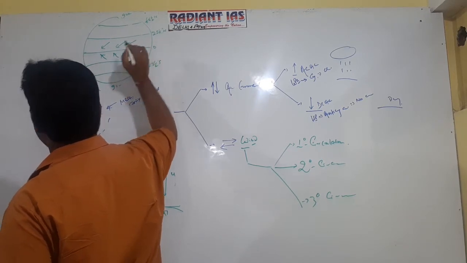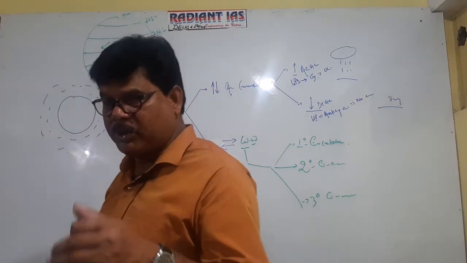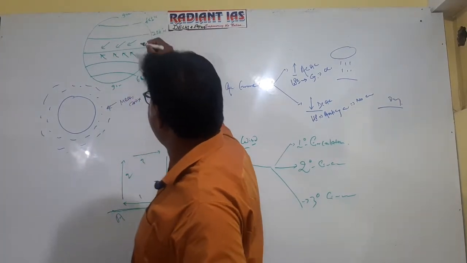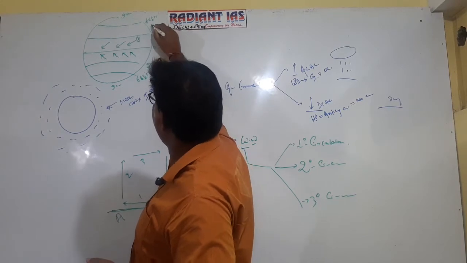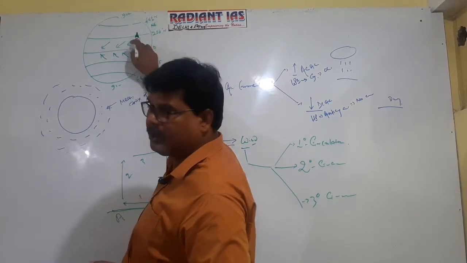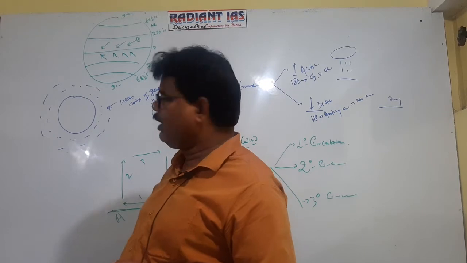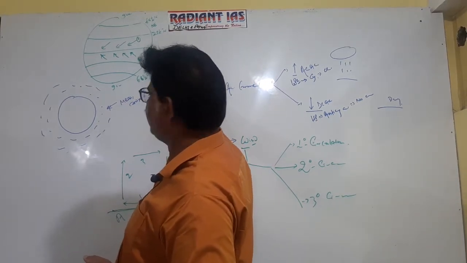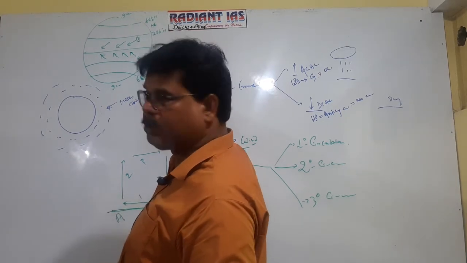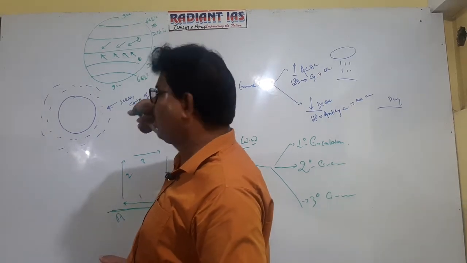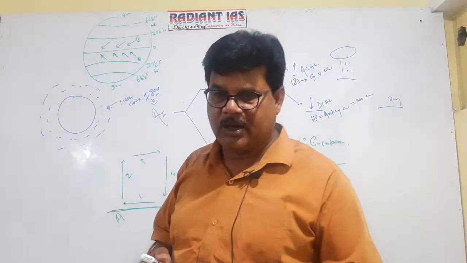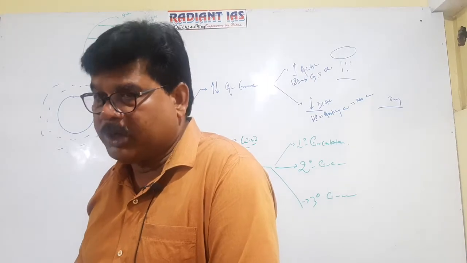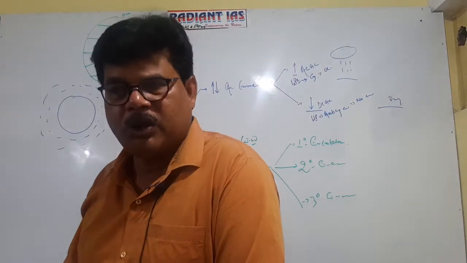Naming of the wind is done on the basis of the direction from which it appears to come. Since this component appears to be coming from the northeast, it is referred to as northeast trade wind. And this is referred to as southeast trade wind, the second component. So northeast trade wind is the trade wind of the northern hemisphere, and southeast trade wind is the trade wind of the southern hemisphere.